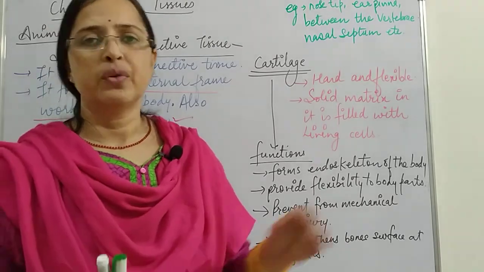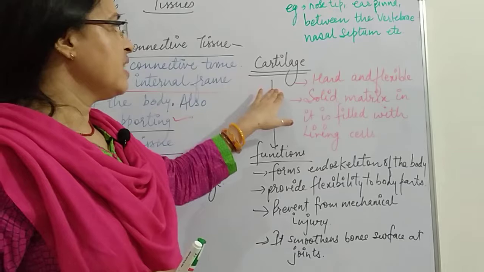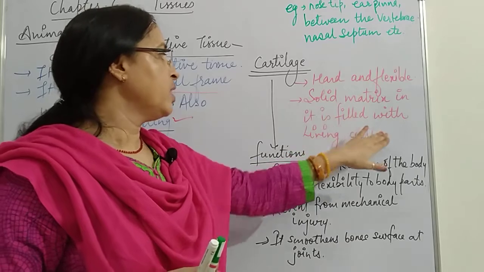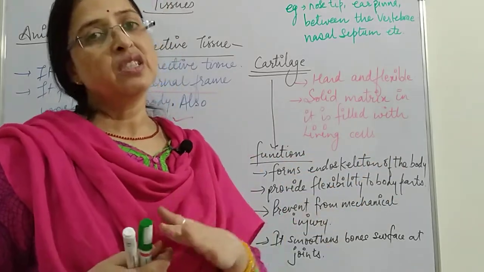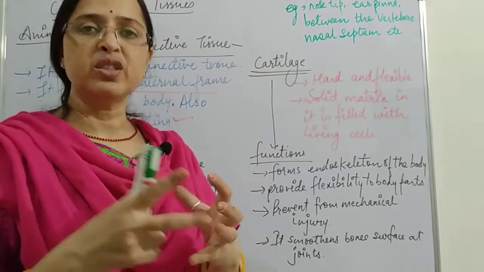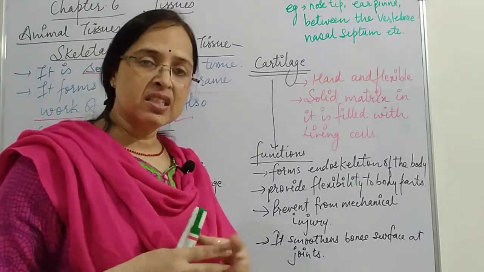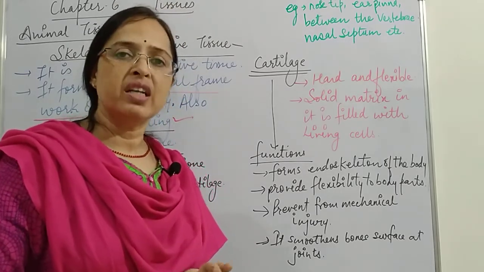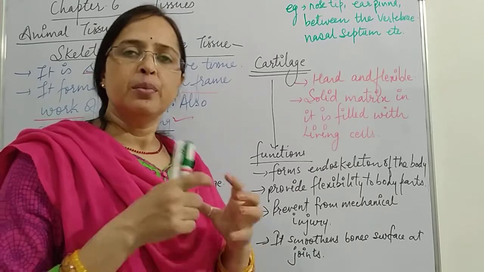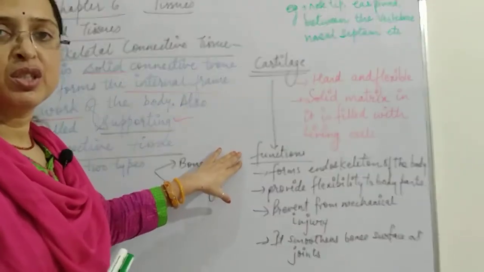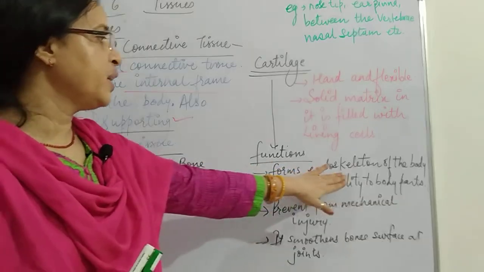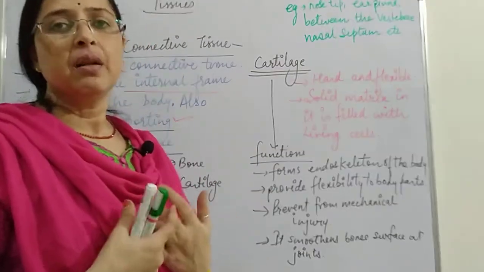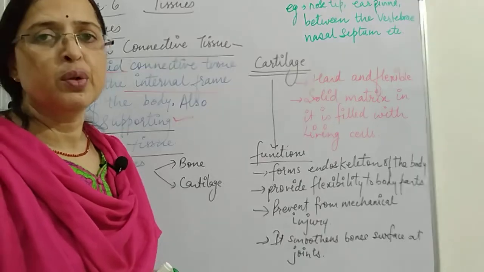Now just have a look over here: what is cartilage? Cartilage is hard and flexible. It is made up of a solid matrix filled with living cells. That means in between the solid substance, living cells are present. Then what are the functions of cartilage? It forms the endoskeleton of the body. That means it is present inside the body, forming the internal part of the body, and that's what we call the endoskeleton.